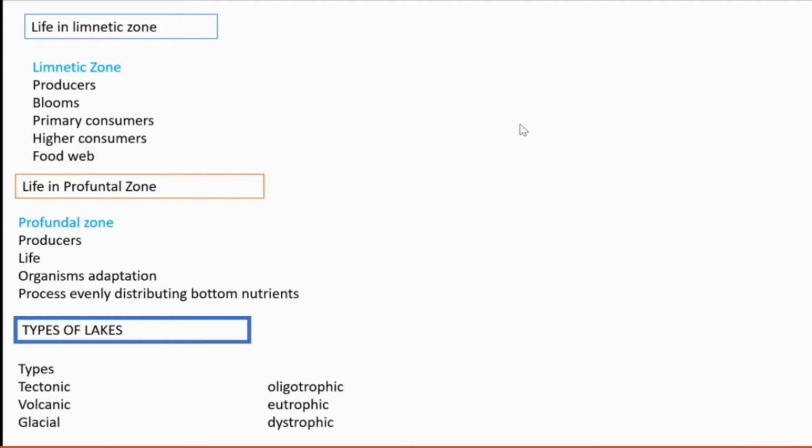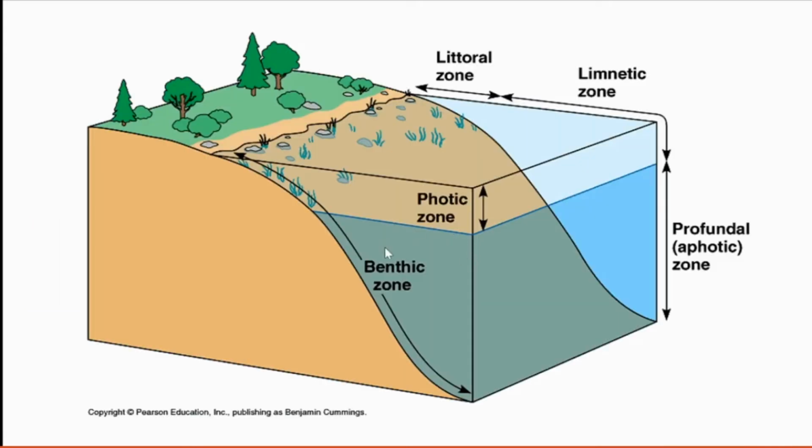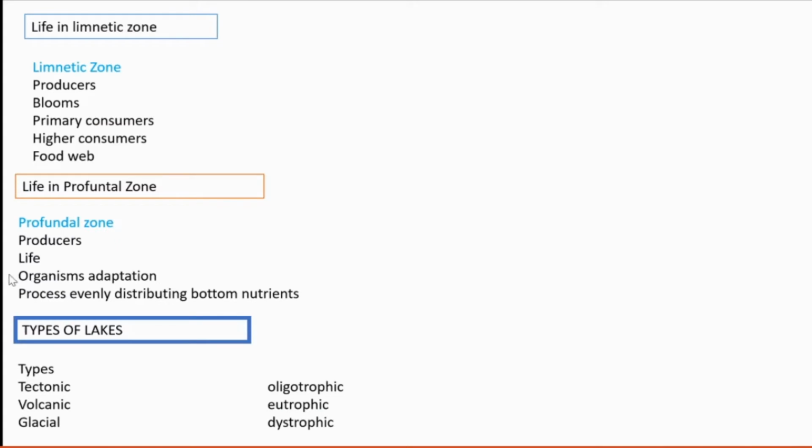Then life in the profundal zone. We need to remember that there is no light. This is the profundal zone. There is no light, so producers are absent.